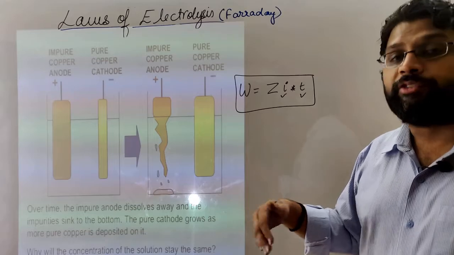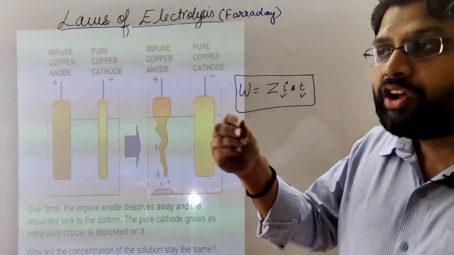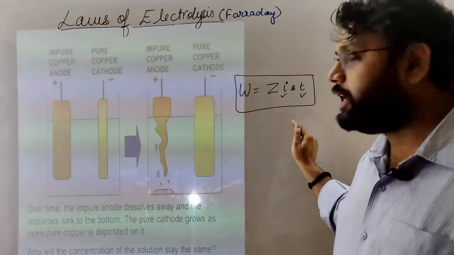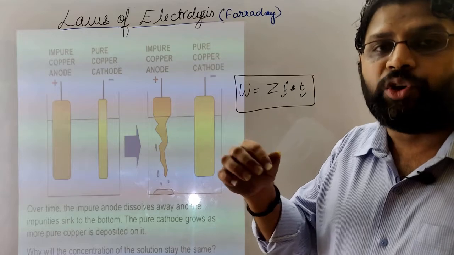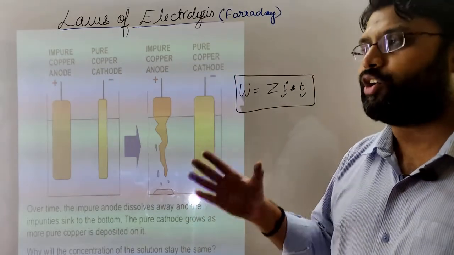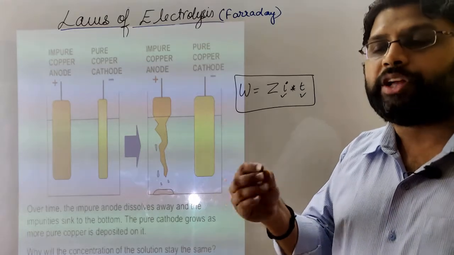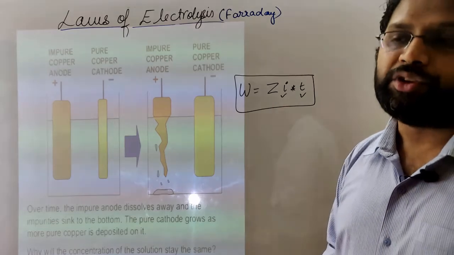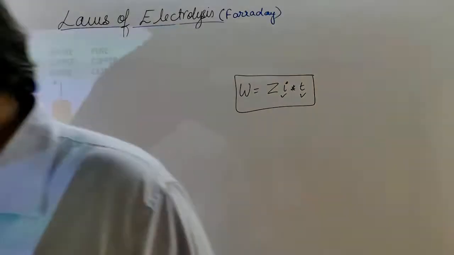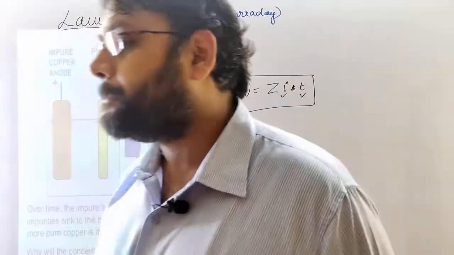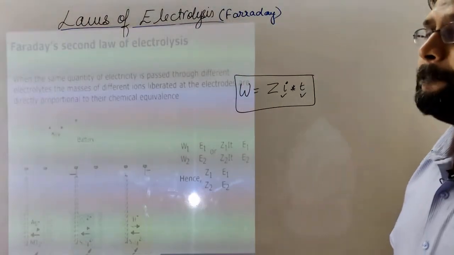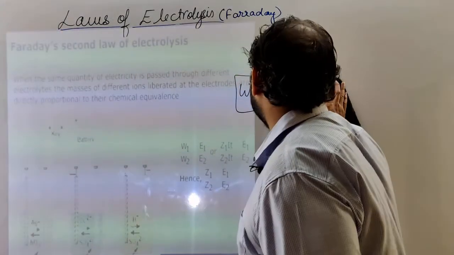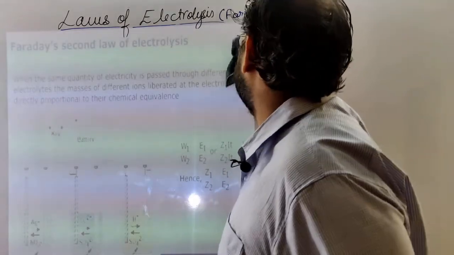Whether using high voltage and high current is useful, or low voltage for a longer duration is useful. Obviously, if we use more current, the time duration will be less, and if we use less current or less voltage, the time duration will be more. So we need to find a balance between current and time, so that we get maximum yield at the cheapest price possible. This is the advantage of Faraday's first law. Now let's see Faraday's second law of electrolysis, and then we will do a derivation of both for numerical purposes.